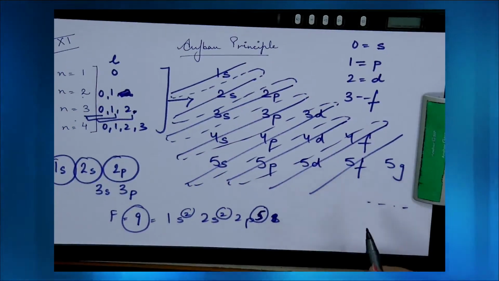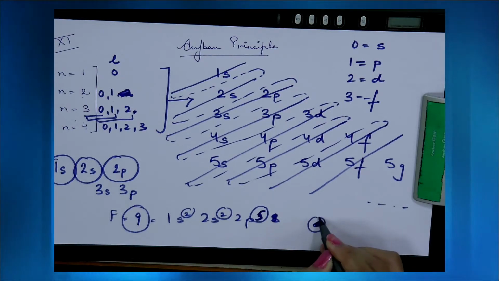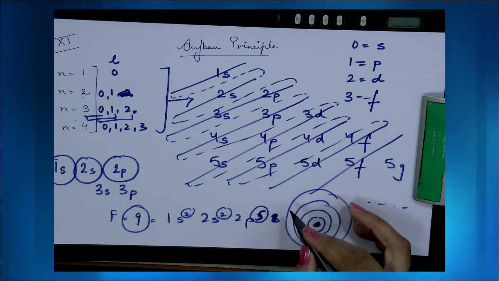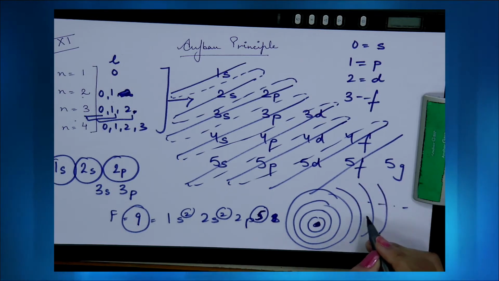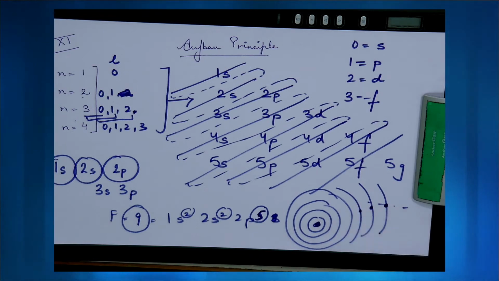What happens when you are filling these electrons? Let me take you back to my sheet. I just told you that electrons are filled in 1s, then in 2s and 2p. So, if I have to show you the nucleus, suppose this is my nucleus, I have 1s, I have 2s, I have 2p, then I have 3s and so on and so forth. So, the inner shells are trying to protect the outermost electrons, which are very, very vulnerable.